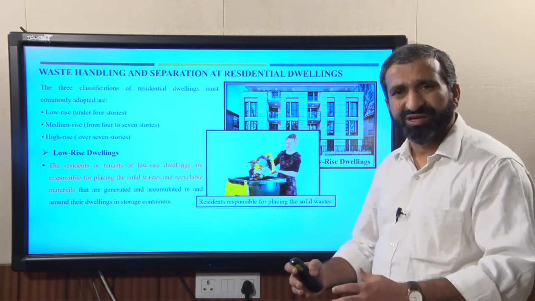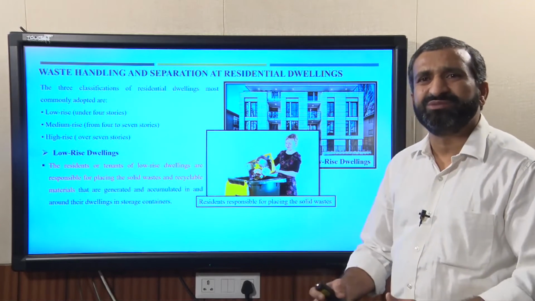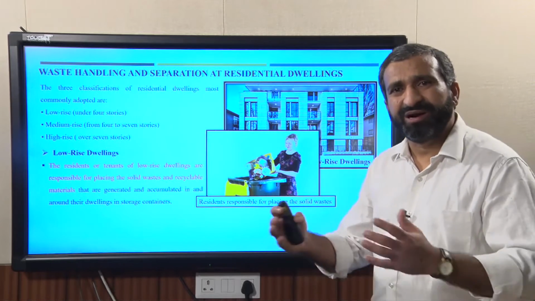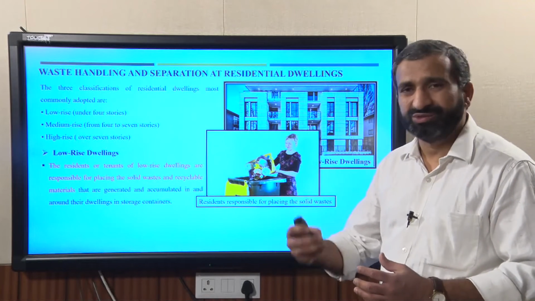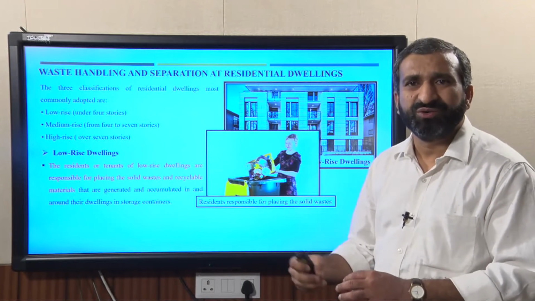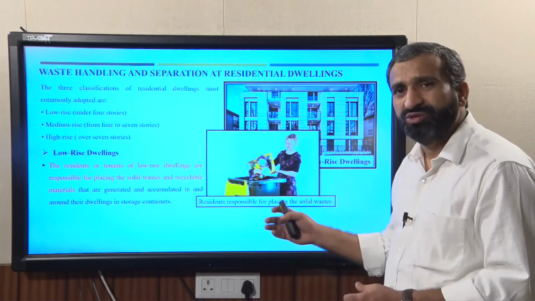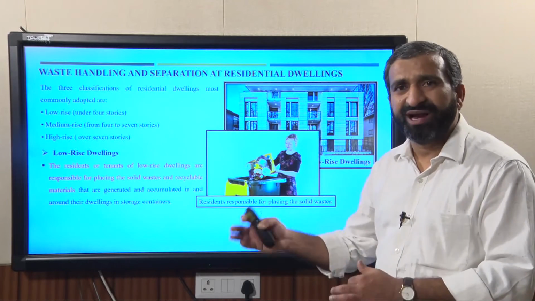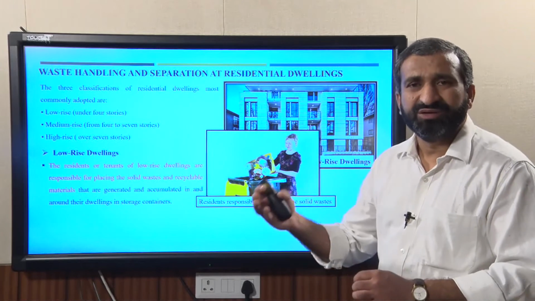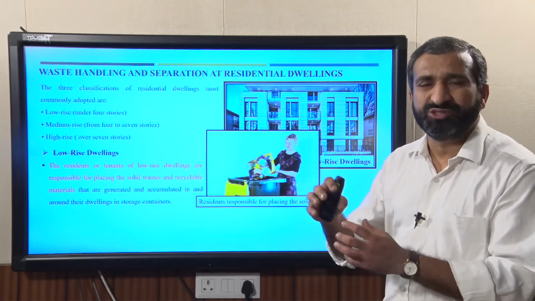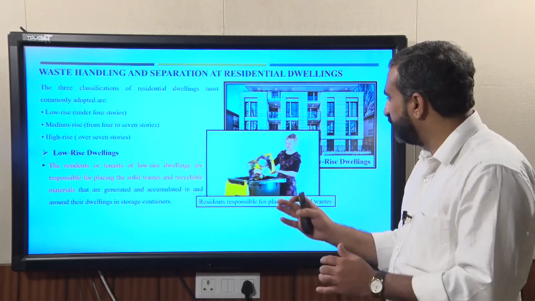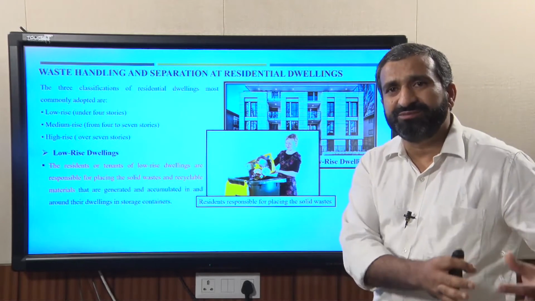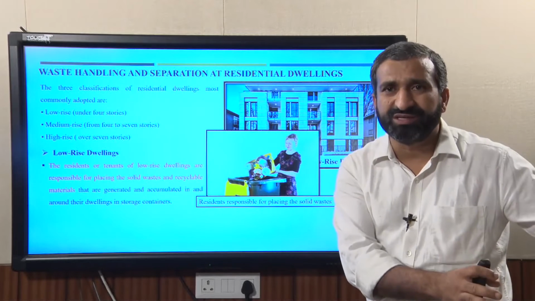But most of the apartments in India are small size, and these apartments do not have special societies. So, the society is not looking after the waste collection. In those cases, every flat owner or house owner has to store the waste in their house, and again dispose of it into the locally available dustbin provided by the local authorities.